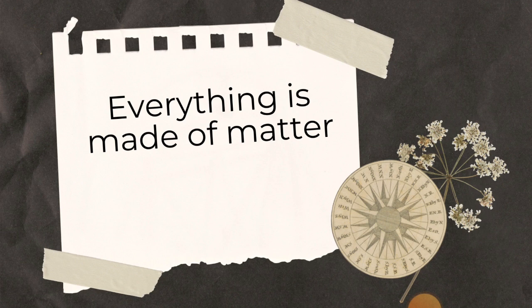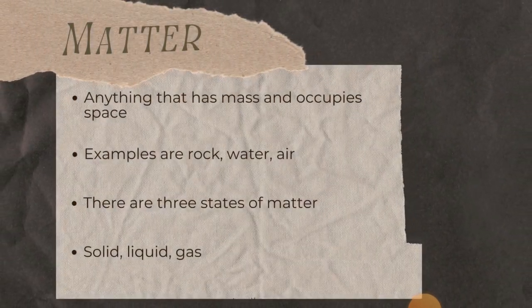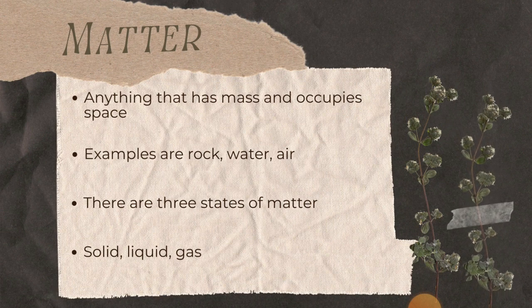Having this in mind, we'll now go further to learn the meaning of matter. Yes, you got that right. Anything that has mass and occupies space. Even my pupils in elementary 1 can define this. It's as easy as that, easy and short. Matter is anything that has mass and occupies space. Beautiful. Some examples are rock, water, air.